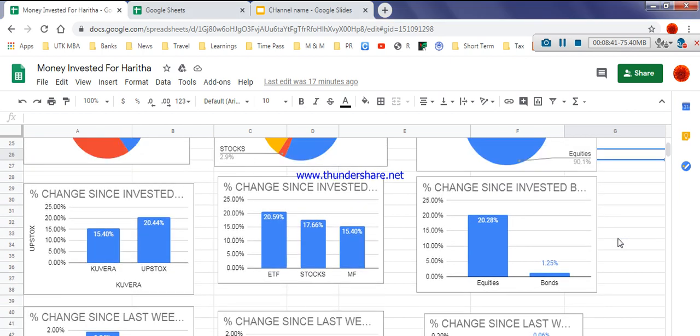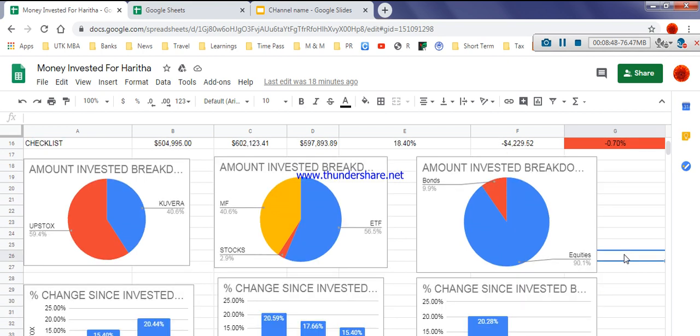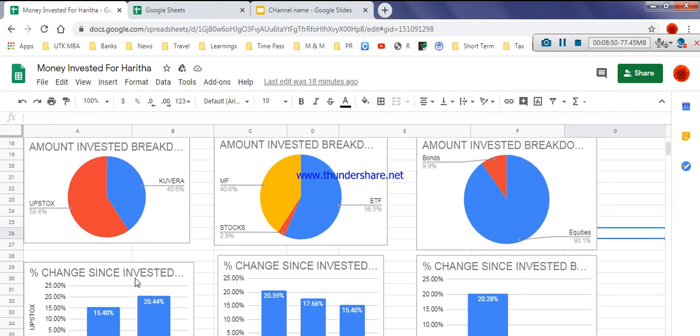So now, when I compare this pie chart and bar graph, I'm comparing these two and I'll explain now. The amount I invested highest in Upstocks, I got the highest profit in Upstocks, that is 20.44%, and I invested second highest in Kuwera, that is 40.6%, and I got second highest profit in Kuwera, that is 15.4%. This is what I see when I compare these two things.